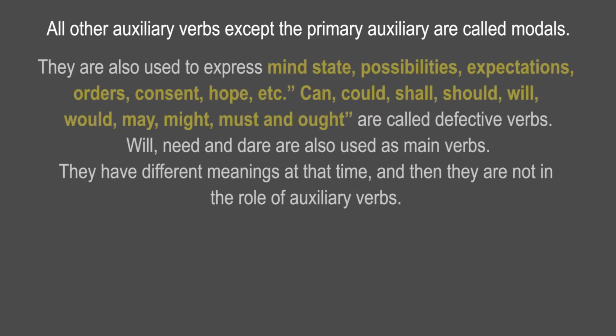They are also used to express mind state, possibilities, expectations, orders, consent, hope, etc. Can, could, shall, should, will, would, may, might, must and ought are called defective verbs. Will, need and dare are also used as main verbs. They have different meanings at that time and they are not in the role of auxiliary verbs.